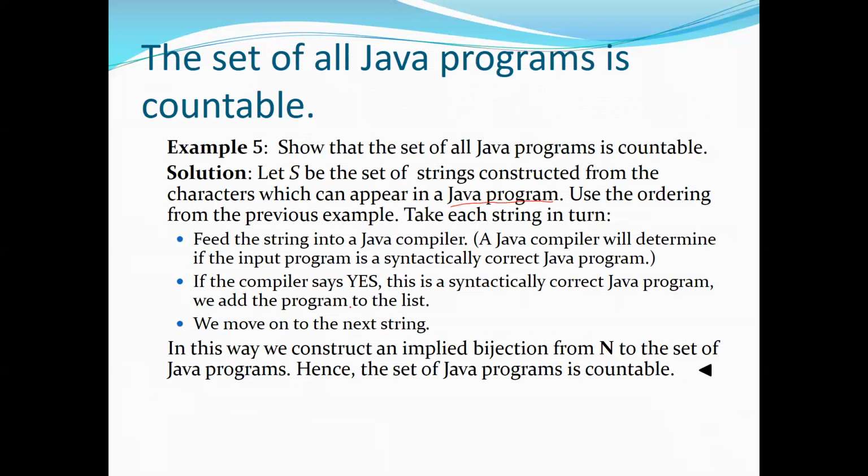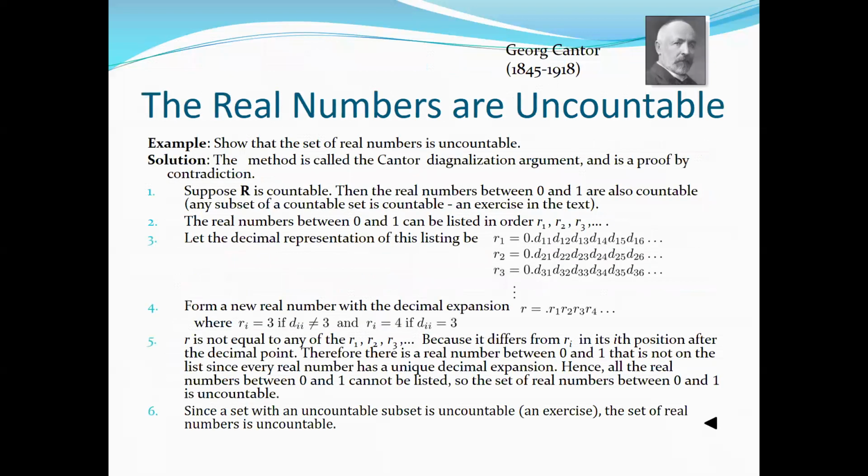If the compiler says yes, this is a syntactically correct Java program, we add the program to the list. If the program is not syntactically correct, that means it does not belong to the Java programming language. So we move on to the next string, and we make a list of such programs. In this way we construct an implied bijection function from the natural numbers to the set of Java programs. So hence this set of Java programs is countable, right?